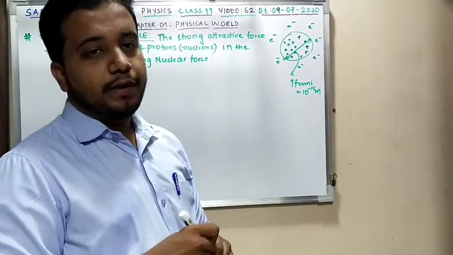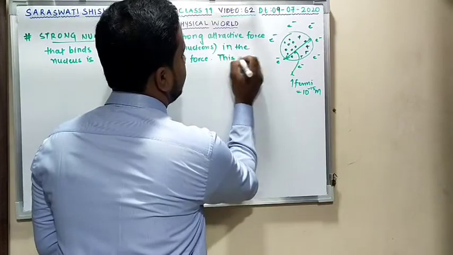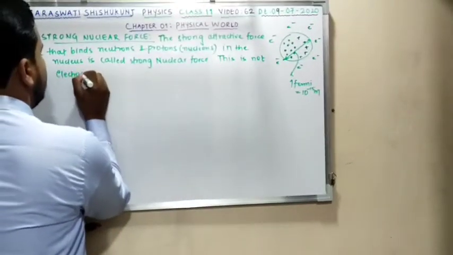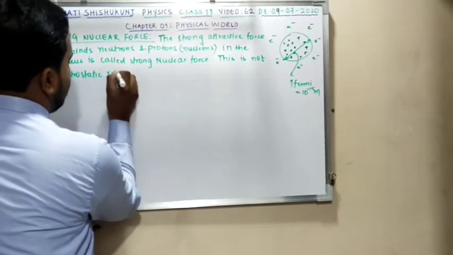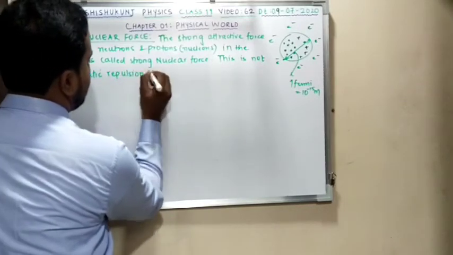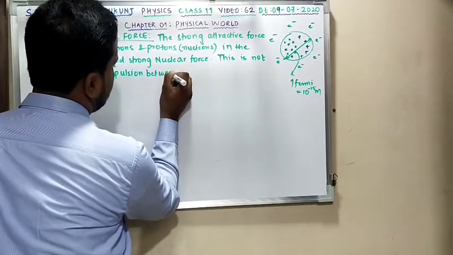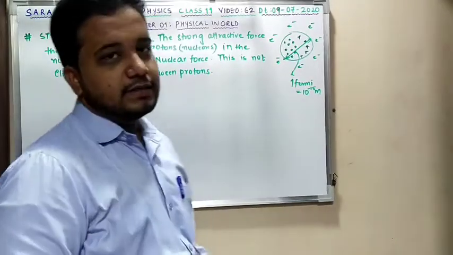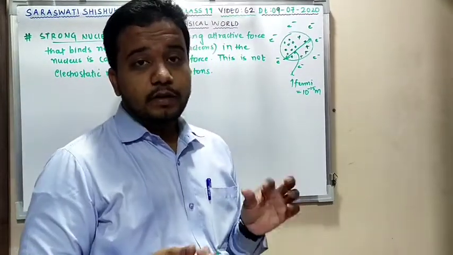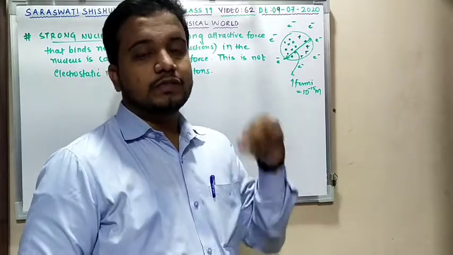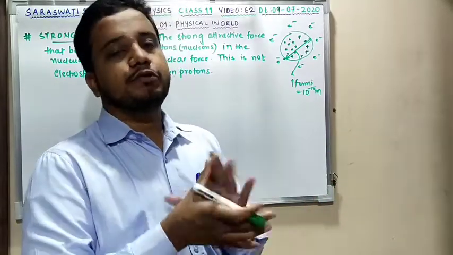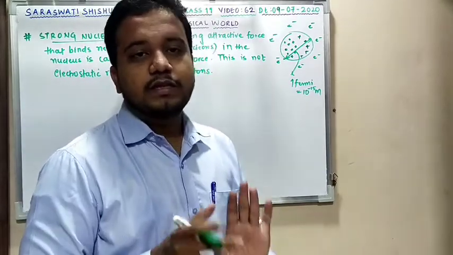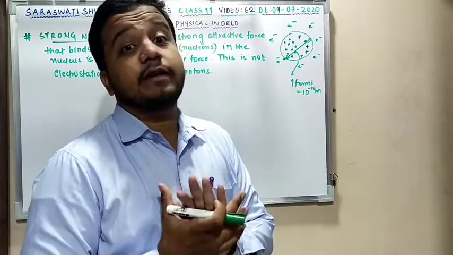Now second important point: this force is not electrostatic repulsion between protons. Clear? I have already discussed that this is not electrostatic repulsion between two protons. There is some other force, a strong attractive force, which binds together protons and neutrons in the nucleus. Clear? As we are talking about attractive nature, we cannot say that this force is electrostatic repulsion.